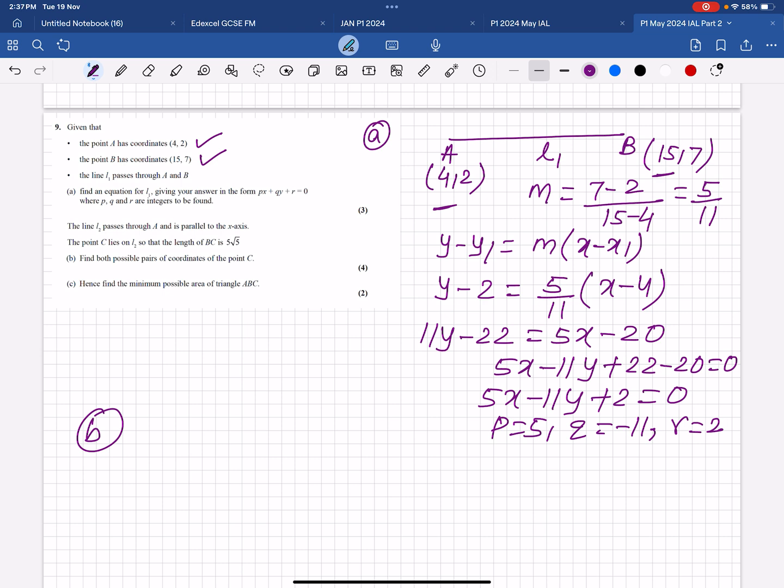So the question is L2 passes through point A and is parallel to the x-axis. The point C lies on L2. So look at the diagram. First make a diagram like this. So (4, 2) is here, (15, 7) is here. This is line AB.